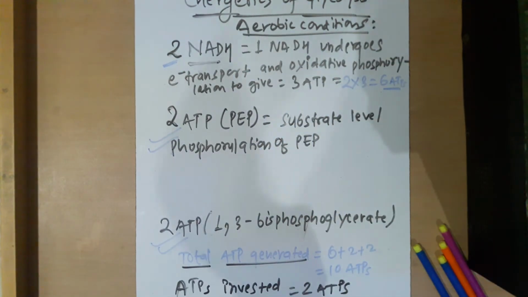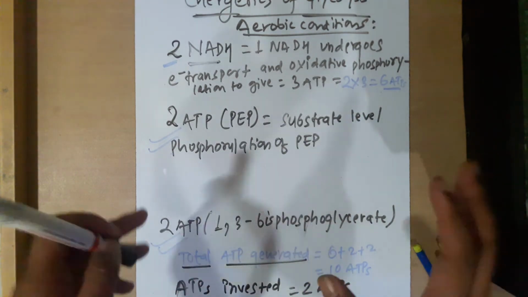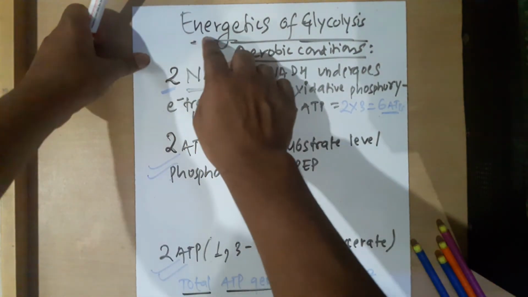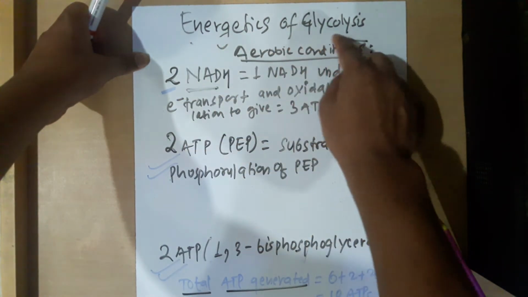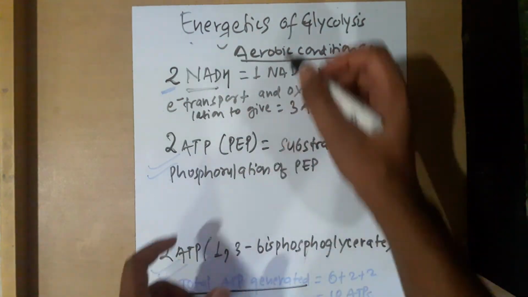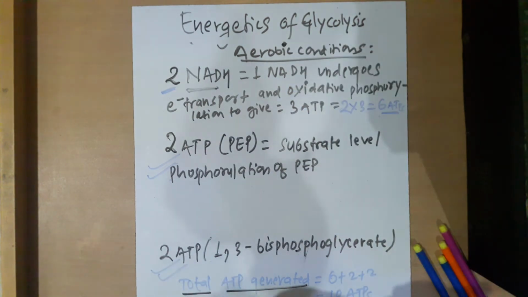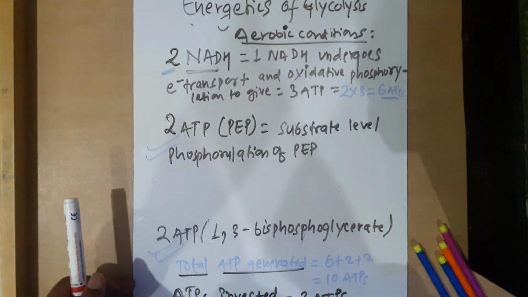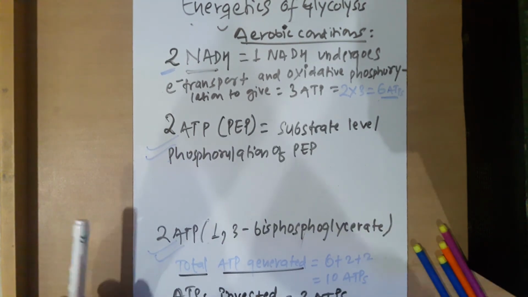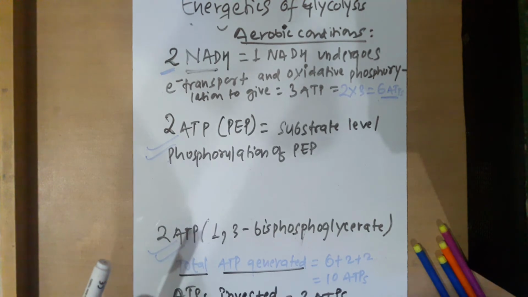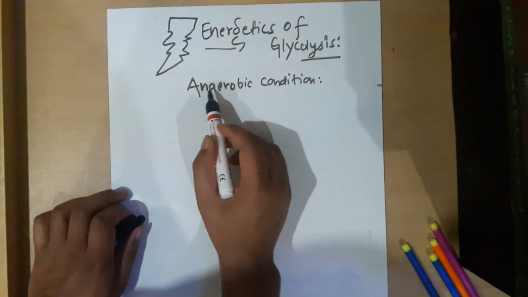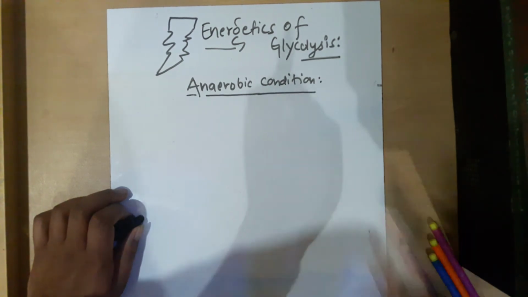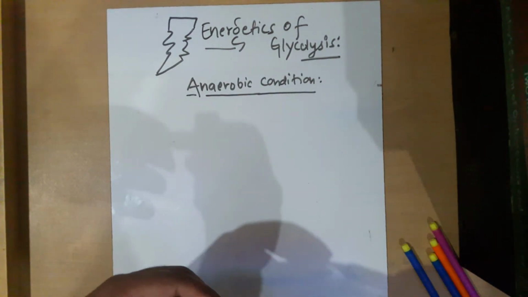Even while discussing the reactions, we discussed up to pyruvate, but we said previously that under anaerobic conditions it produces lactate. So now we shall discuss lactate and the production of ATP in anaerobic condition. We discussed that in aerobic conditions the glucose is converted into pyruvate. So what happens in anaerobic condition?